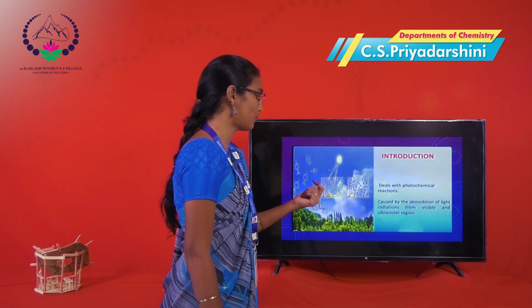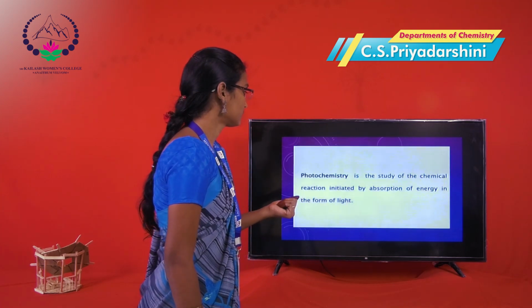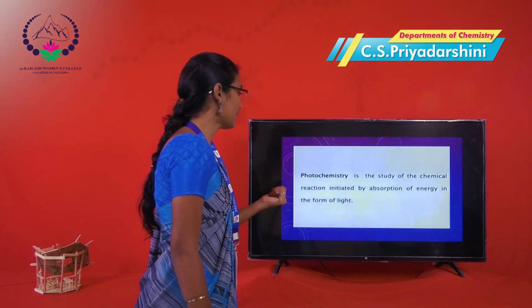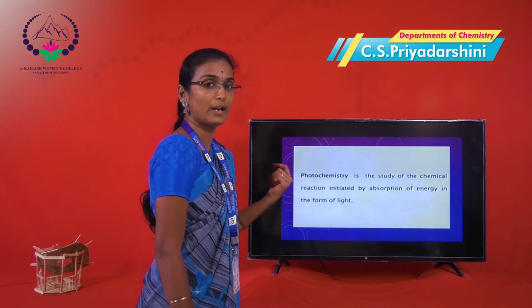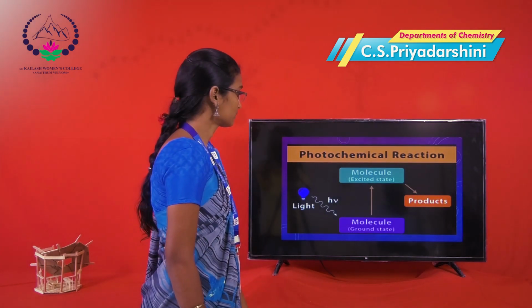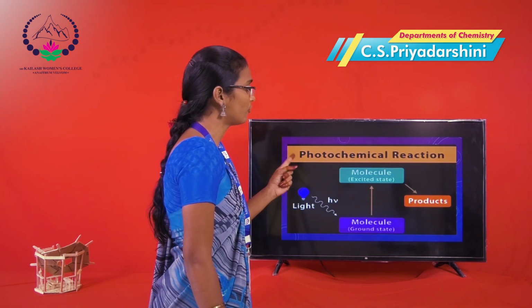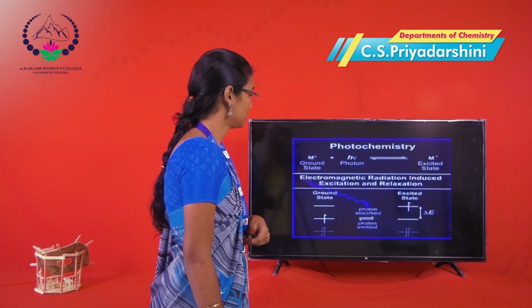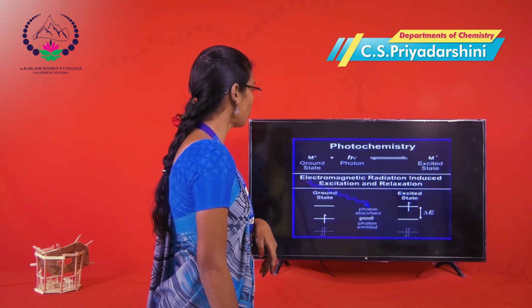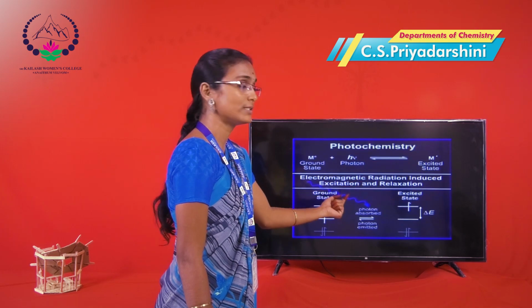Photochemistry is caused by the absorption of light radiation from the visible and ultraviolet regions. It is a study of chemical reactions that can be initiated by the absorption of light energy. For example, we consider a molecule going from the ground state to an excited state, finally forming products. For example, we consider electromagnetic radiations inducing the excitation and relaxation of molecules at the metastable state.